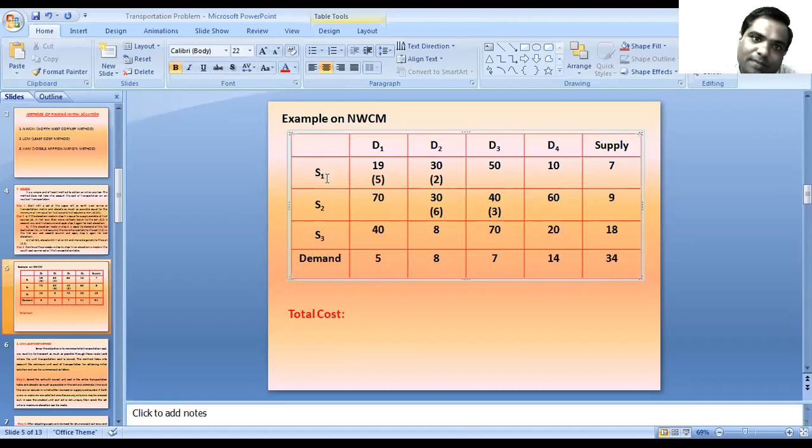The supply from S1 is 7 units, which we also completed, 5 plus 2 is 7. Then D2, 6 plus 3, that is 9. The demand of D1, 5 units, is already fulfilled. The demand for D2, 8 units, that is 6 plus 2, is already fulfilled.